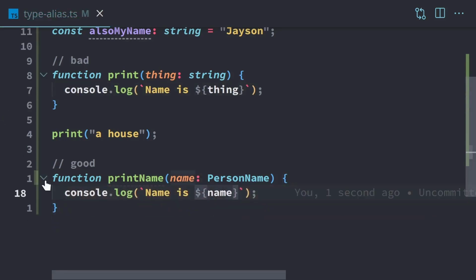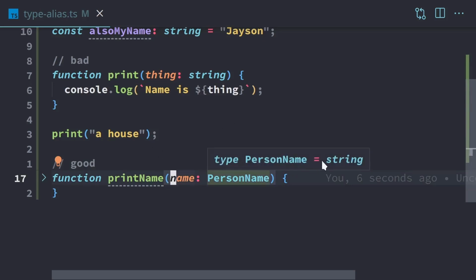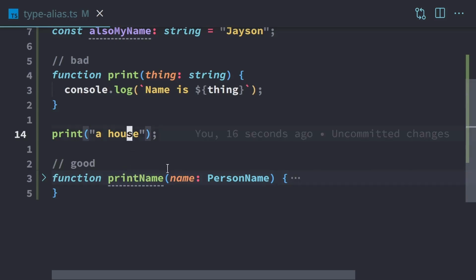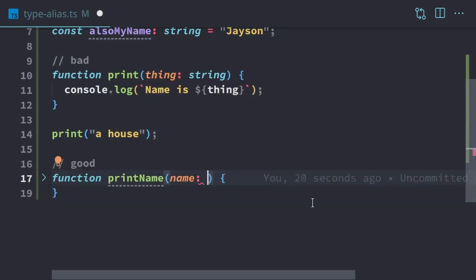So now if we collapse this function here, we can see we have a function named printName, and we must supply a name, and that name has to be a PersonName. And if we don't know what a PersonName is, then we can just mouse over that and we can see, oh, it's a string. That's cool. So we know it's going to do something to do with printing people's names probably, because everything's named properly. We're using a type alias instead of a string.